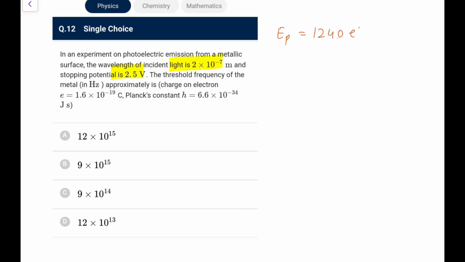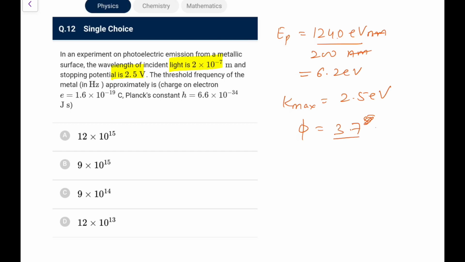So 1240 eV nanometer, 2 into 10 raised to the power minus 7 means 200 nanometers. So what you are left with is 6.2 eV. And stopping potential means K max is eVs, which is 2.5 eV. So phi comes out as 6.2 minus 2.5, that is 3.7 eV. So that is equal to h nu naught.